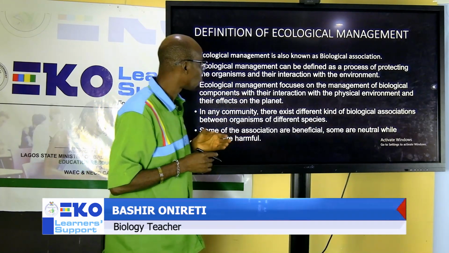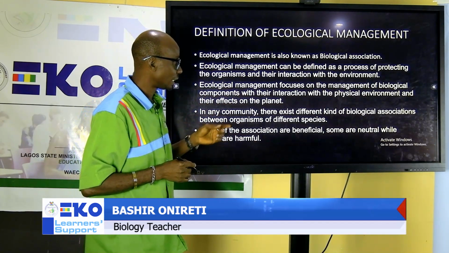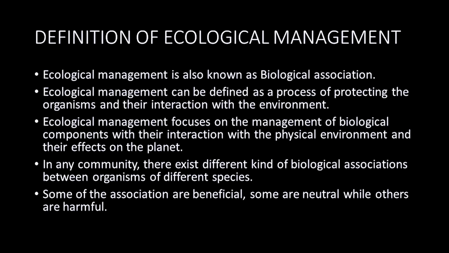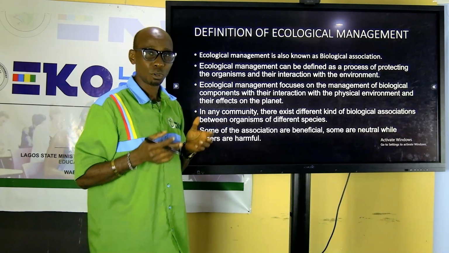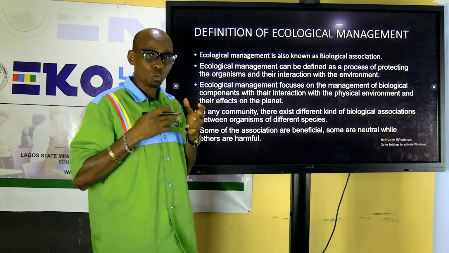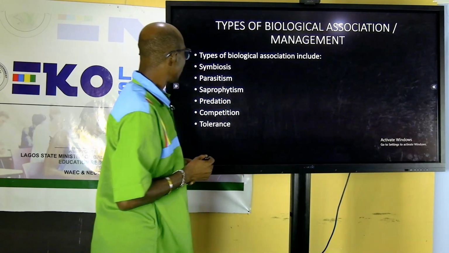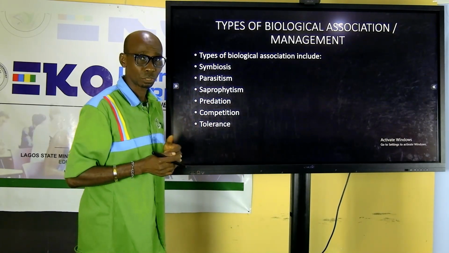Ecological management focuses on the biological components and their interaction with their physical environment and the effects on the planet. In any community, there exist different kinds of biological association which can either be positive or negative. That means one organism might gain or lose at the end. Now, these are the types of biological association we have.